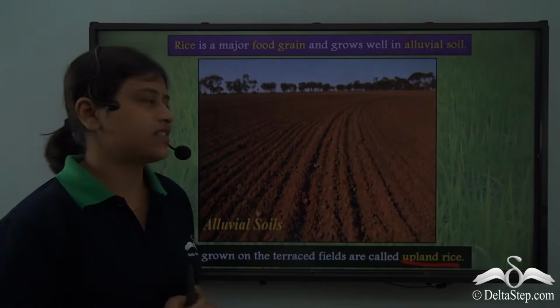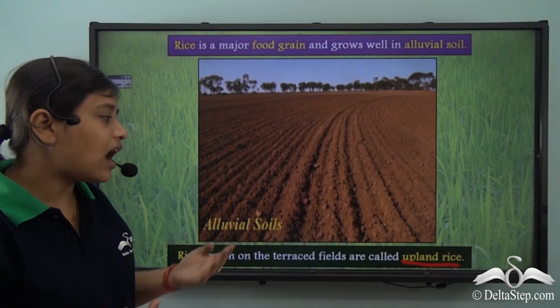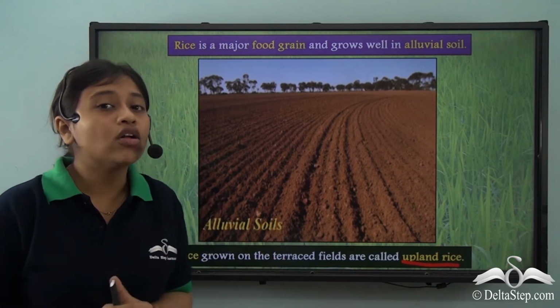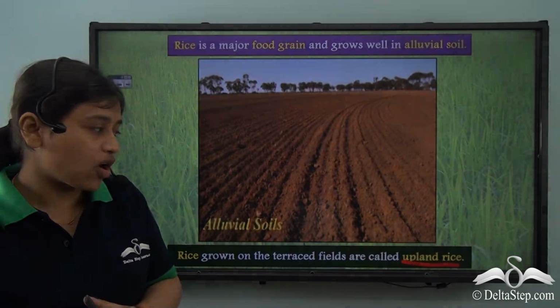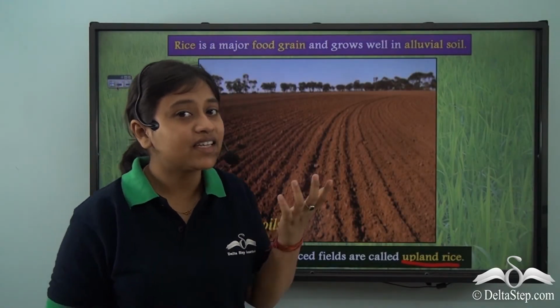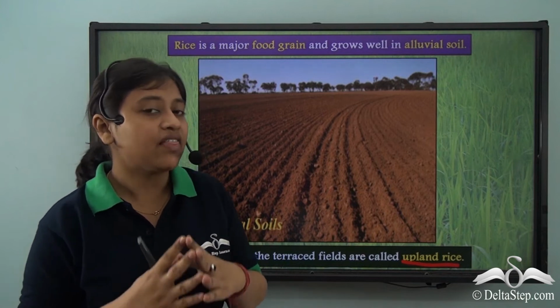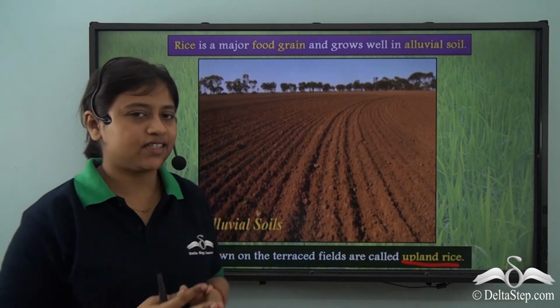or dry rice. Now why is the upland rice or the rice grown on the terraced fields also called dry rice? This is because the moisture content in the hilly regions as compared to plain lands is very less. Therefore, it is called dry rice.